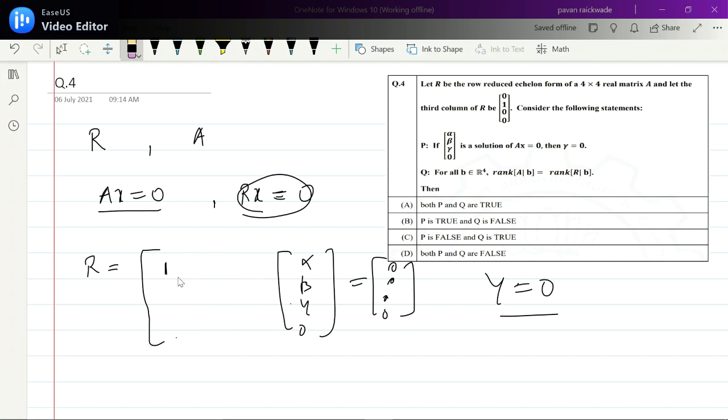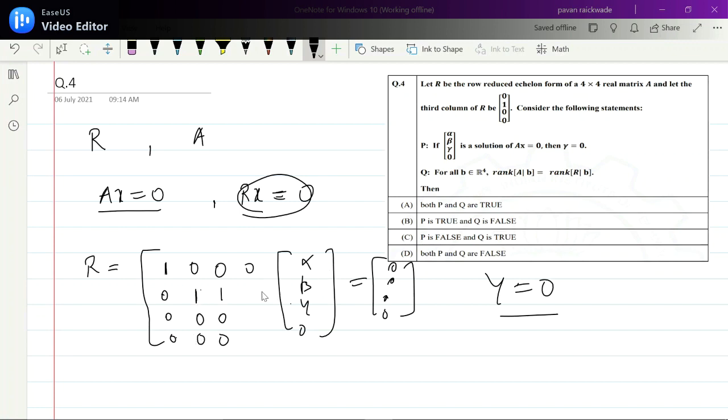What R matrix can be, you have to make the row reduced echelon form, so the only condition is this, right? The third column is this. Now it is not necessary that only in the third column we get the non-zero entry of the second row. We can have this matrix, because suppose in the first row the leading entry will be in the first column, then all the entries in that column are 0, and now for the second row the leading entry is in the second column.